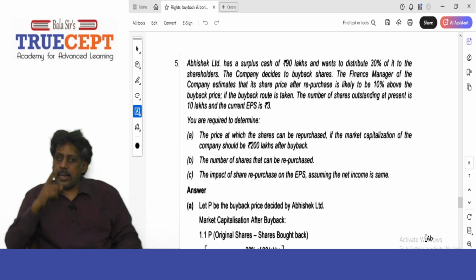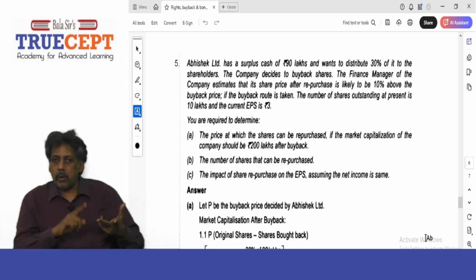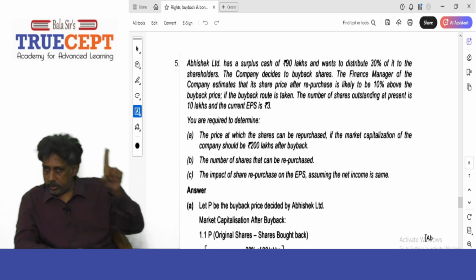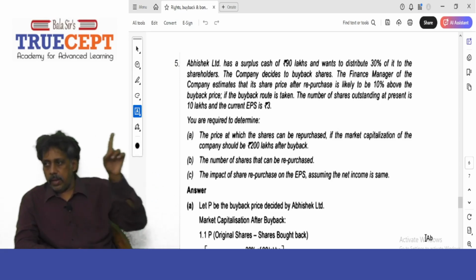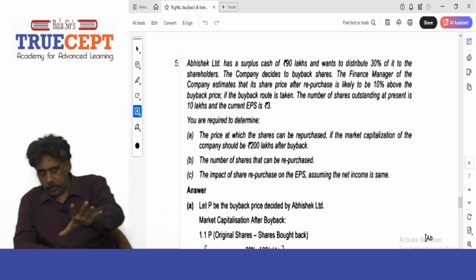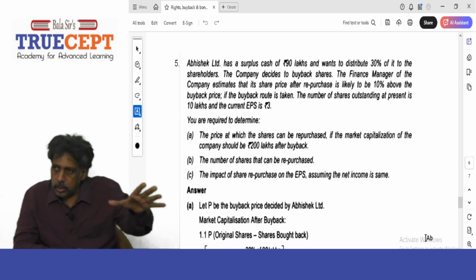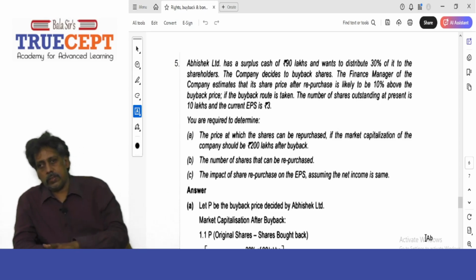What is 90 lakh rupees into 30%? 27 lakh rupees is the surplus they want to distribute. There are two ways: either the company can pay rupees 27 lakh as dividends, or they can use the money to buy back shares from the shareholders.